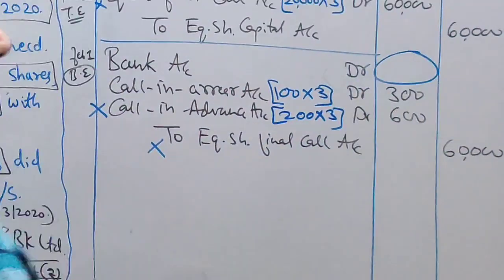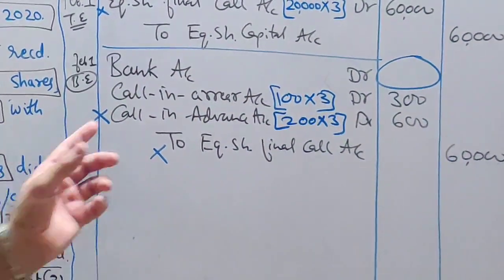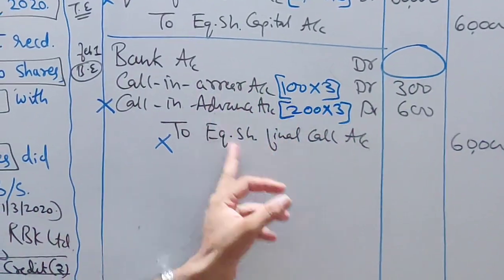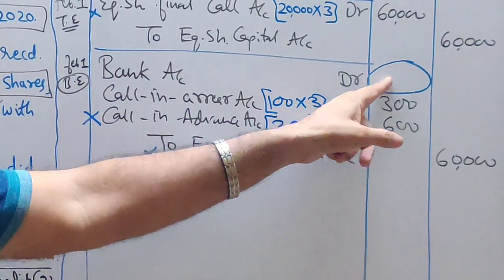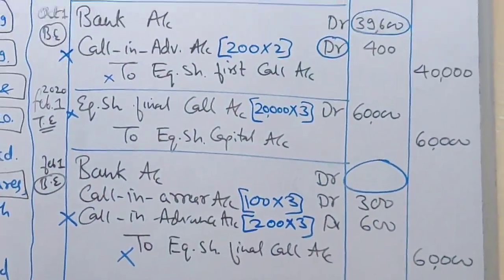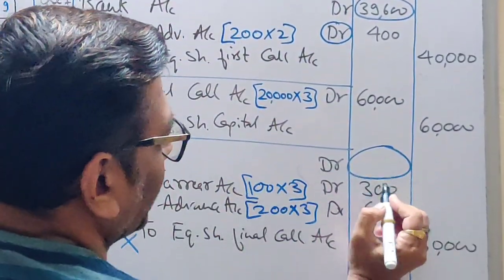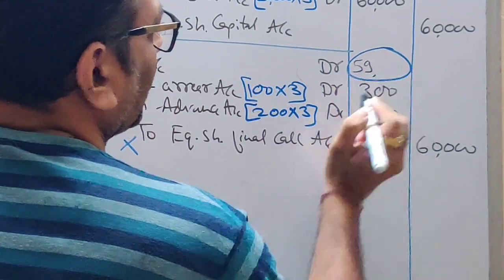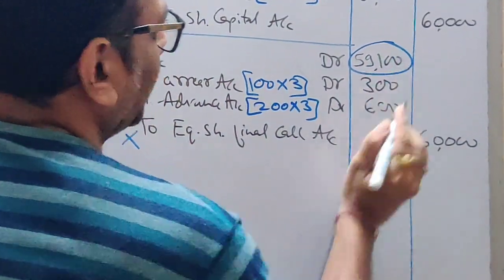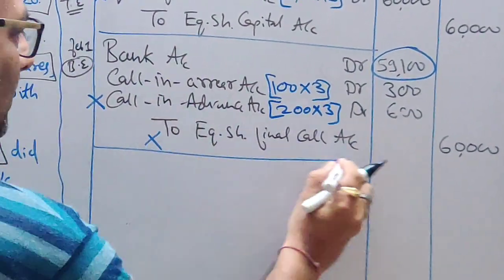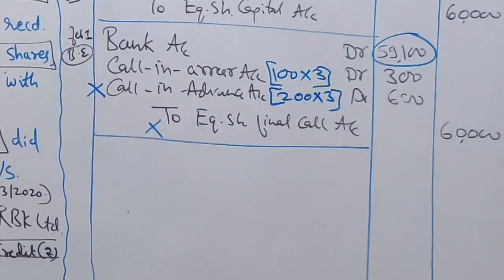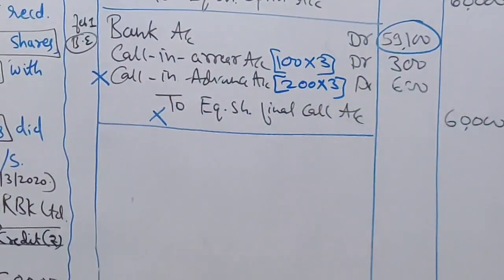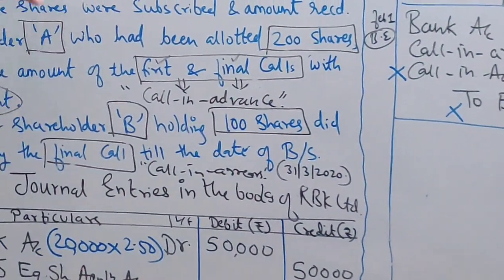And you write down the balance amount. Whenever there are multiple accounts in a bank entry, for bank you always write the balancing figure. So what will be your balancing figure, students? 900. So 59,100. So this is your bank entry of final call. So we are done with all the advance entries.